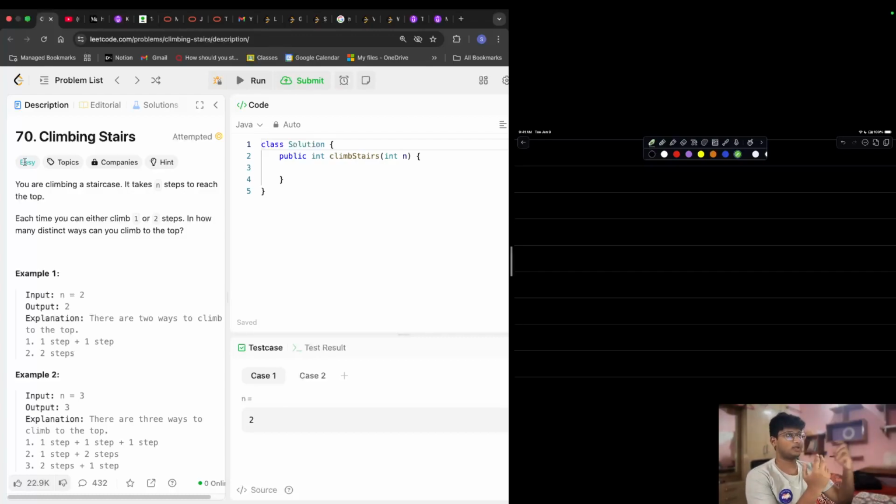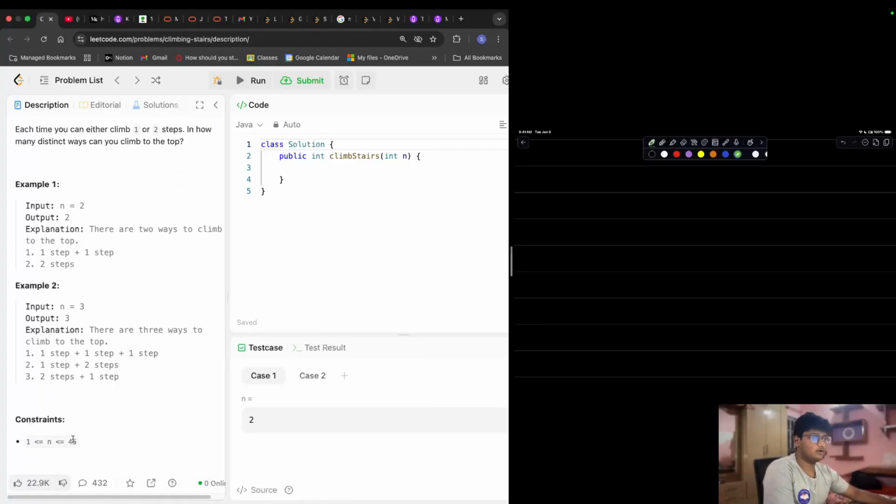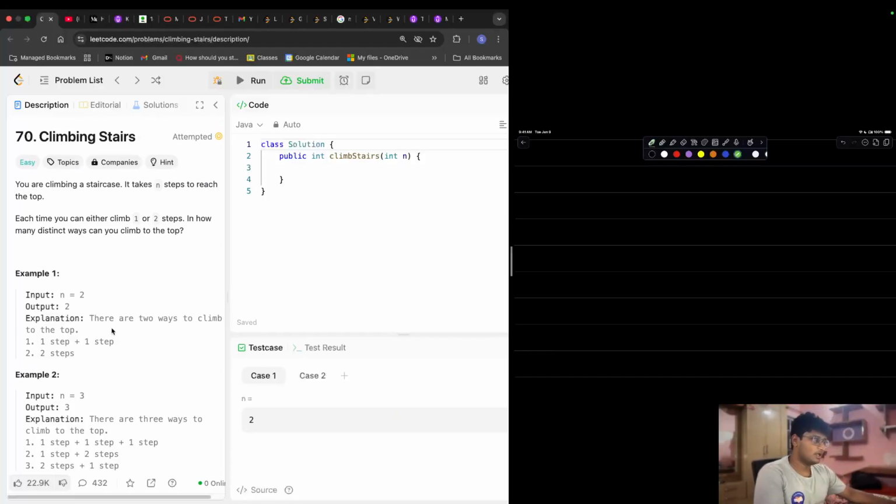What I'm trying to say is, if a question asks you to figure out the unique number of ways, or how many ways we can do this, you always need to think in the direction of brute force. And whenever you are given such problems, your constraints will also be considerably low, on a lower range. Okay, perfect. Let's get started.